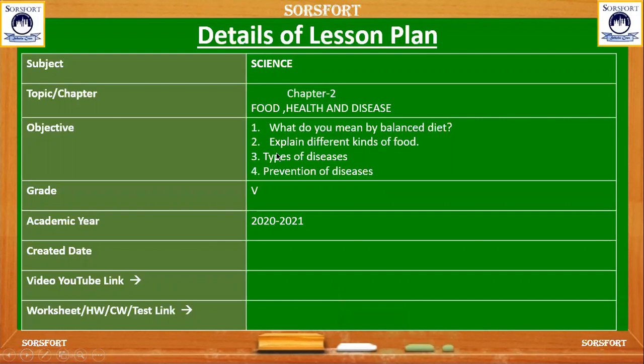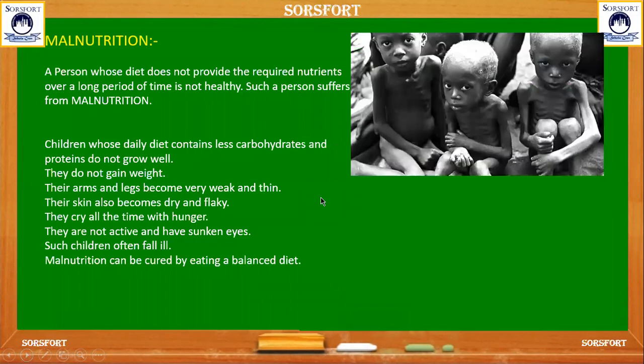And here's the science for grade 5 with its second chapter, food, health and diseases. In this chapter we have learned already food and health in the previous class. Now we can learn about diseases. How does a disease cause? Disease may cause when we don't have sufficient nutrition in our body from our daily food.